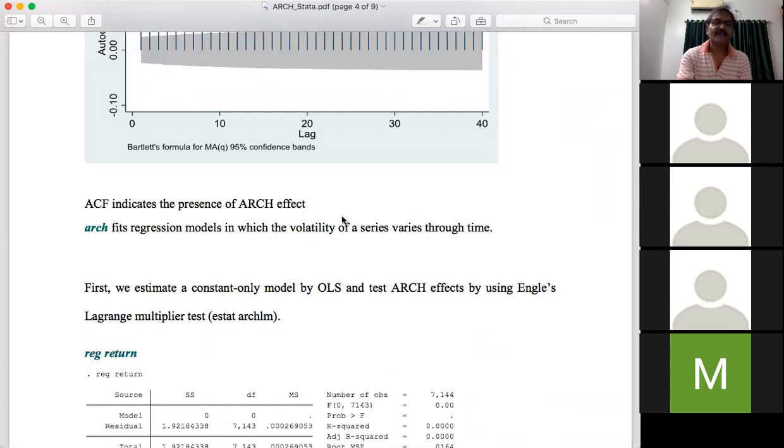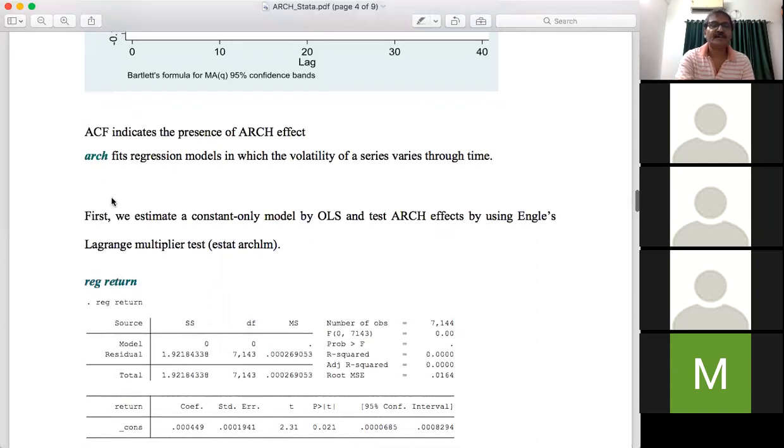Okay, so how to proceed? Let us start with the basic model. Please write down the basic model. I have not written it here. Suppose Yt denotes return. So what would be the specification of the return function? Yt is equal to phi naught plus epsilon t. Why Yt is equal to phi naught plus epsilon t? If you take the expectation on both sides, the mean value of return will be constant. It will be equal to the intercept term.